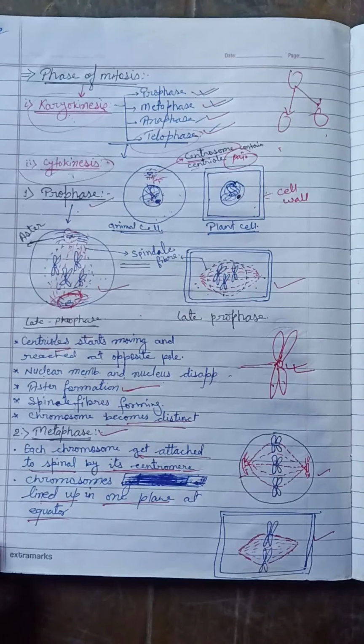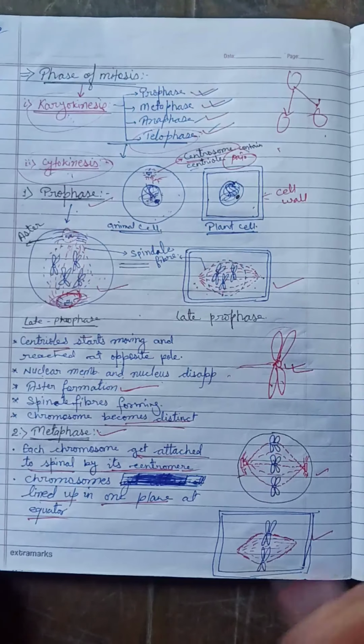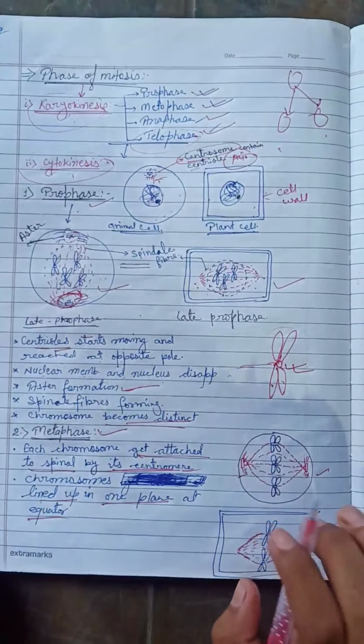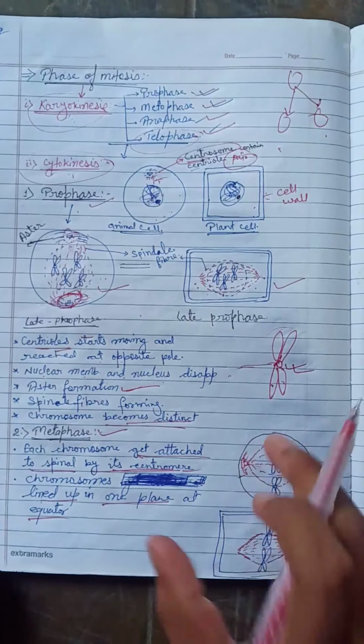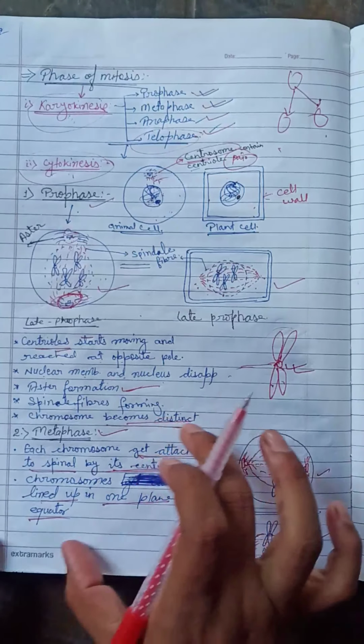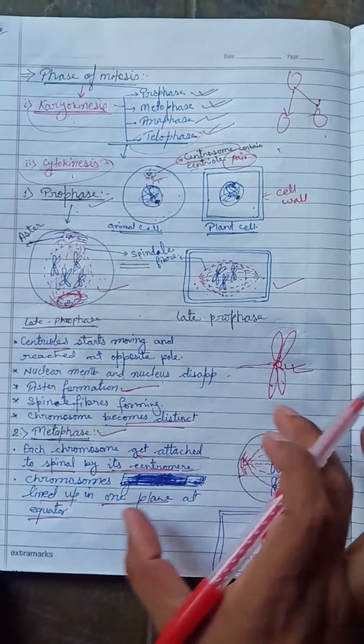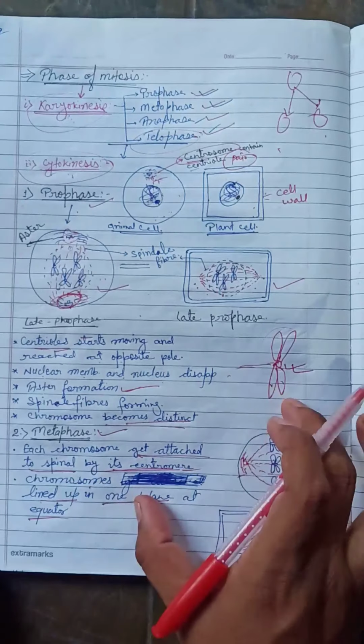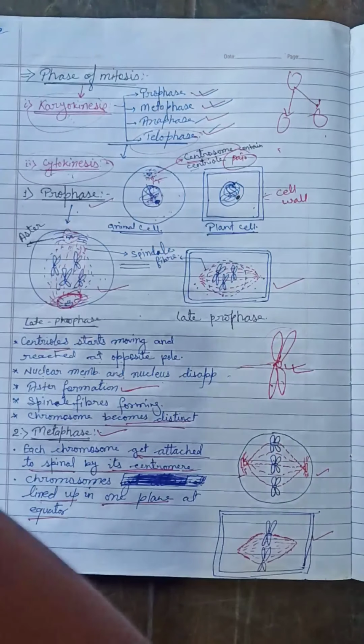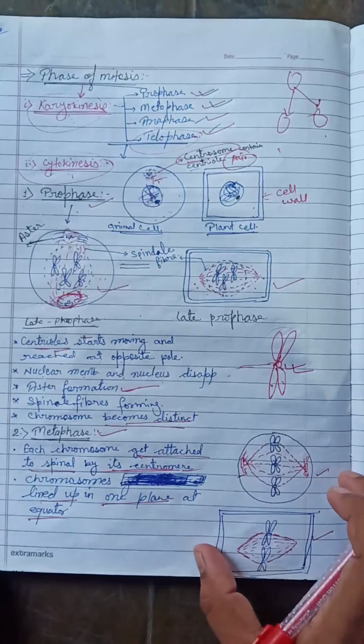Now I want to tell you one more important point. I told you that in mitosis the number of chromosomes does not change. That means the number of chromosomes is the same for the parental generation and the offspring generation.